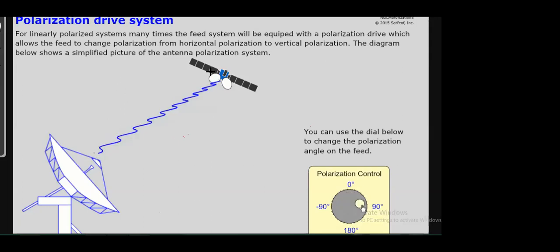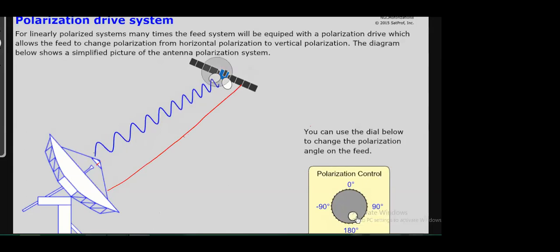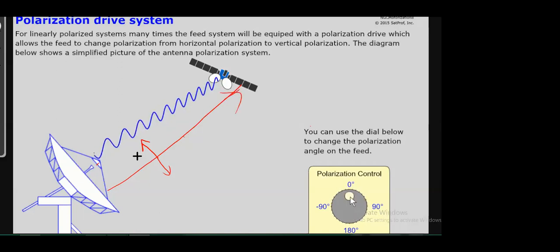That means your direction of communication is really different. It is completely on a different plane. When it is completely on a different plane, how do we define the polarization? That is very simple. You connect the dish with the satellite, you make one line like this. This is the connection between the satellite and dish. If your electric field varies in this direction, because this is the direction of propagation, then which polarization is that, sir? Horizontal or vertical?